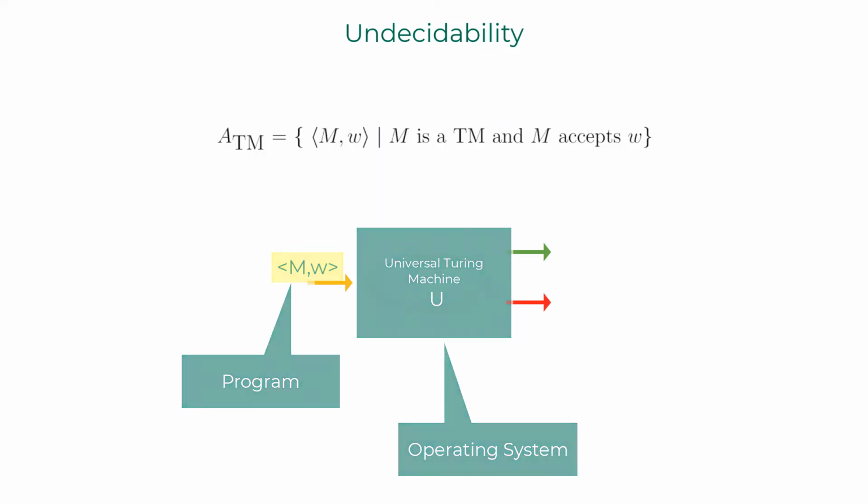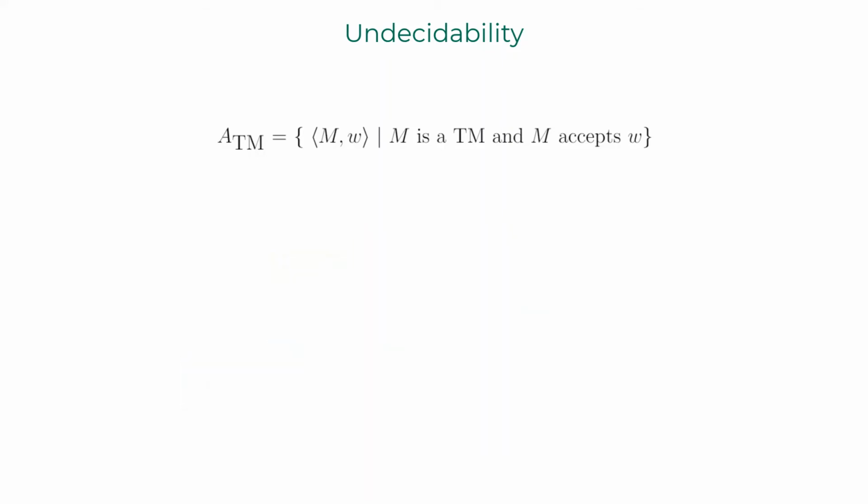Alright, now that you have some intuition of what ATM language is all about, let me prove that ATM is undecidable more formally. I will go with the technique of proof by contradiction.